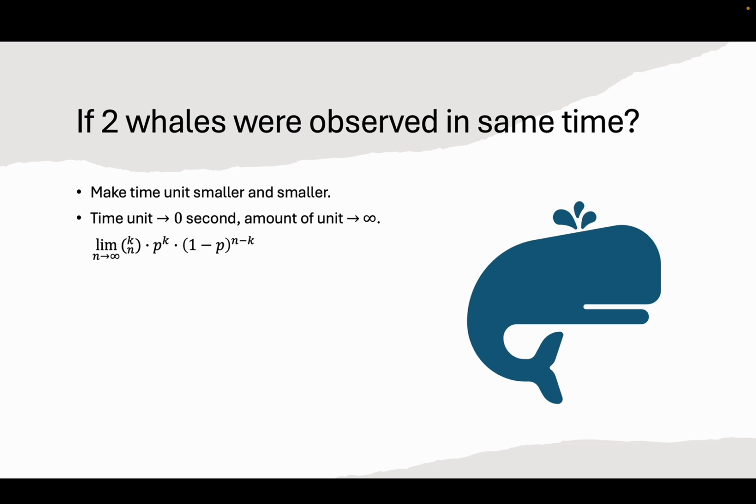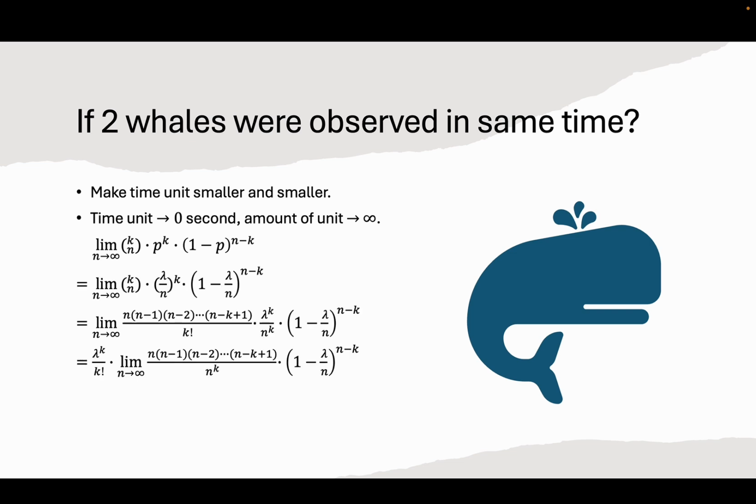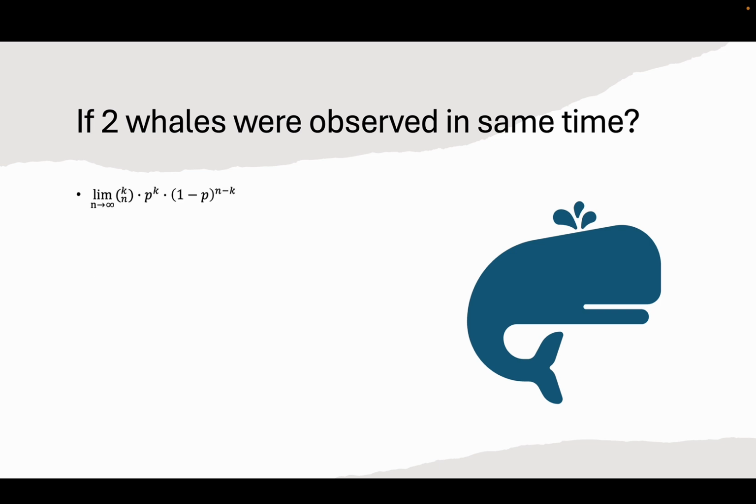The limit as n approaches infinity of (n choose k) times p to the power of k times (1 minus p) to the power of n minus k equals lambda to the power of k over k factorial times the limit as n approaches infinity of the quantity n over n times (n minus 1) over n times (n minus 2) over n, and so on, down to (n minus k plus 1) over n, multiplied by the quantity (1 minus lambda divided by n) raised to the power of n minus k.